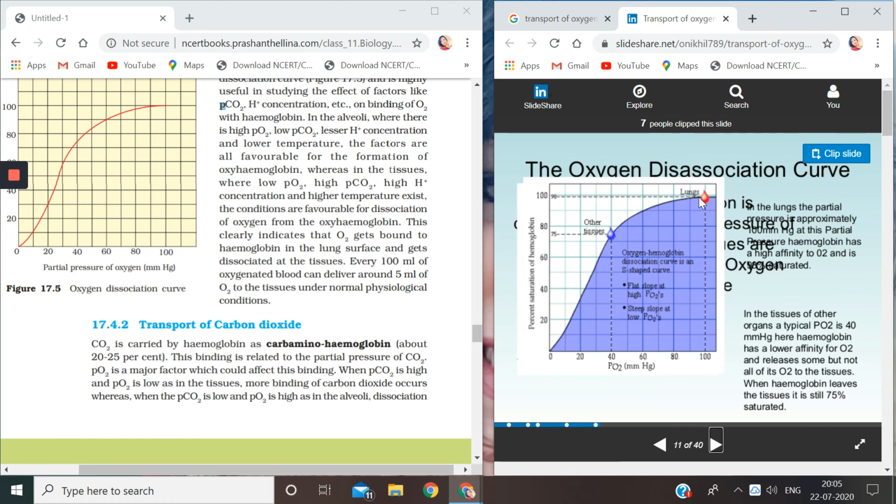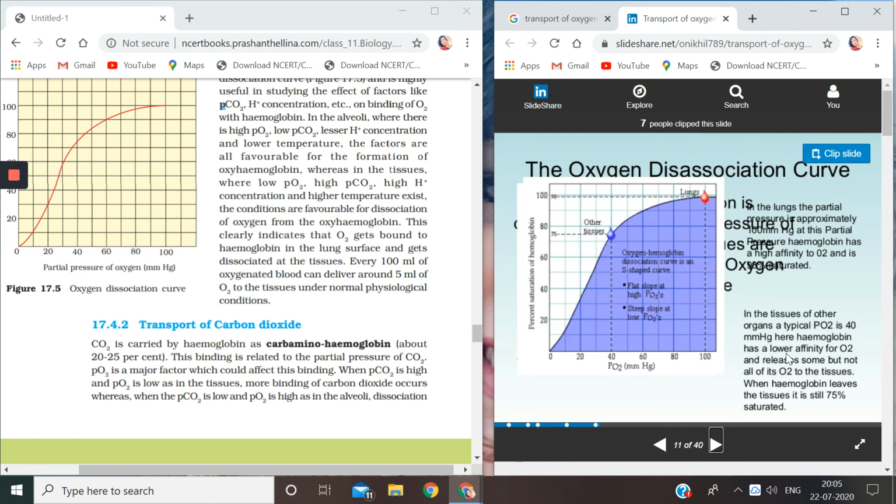So this is an oxygen dissociation curve, and in tissues of other organs the typical PO2 is 40. Here hemoglobin has low affinity for oxygen and releases some but not all of the oxygen to the tissues. When hemoglobin leaves the tissues, it is still 75% saturated.